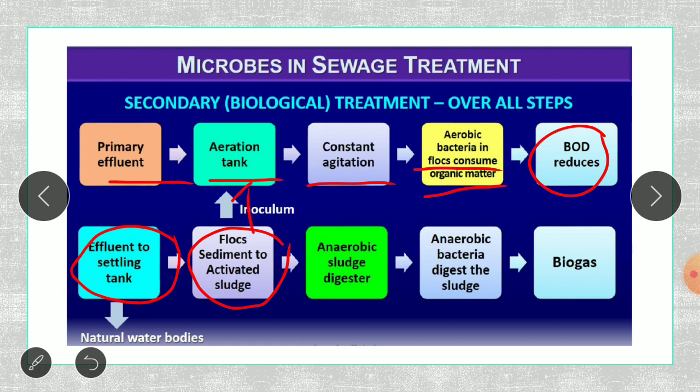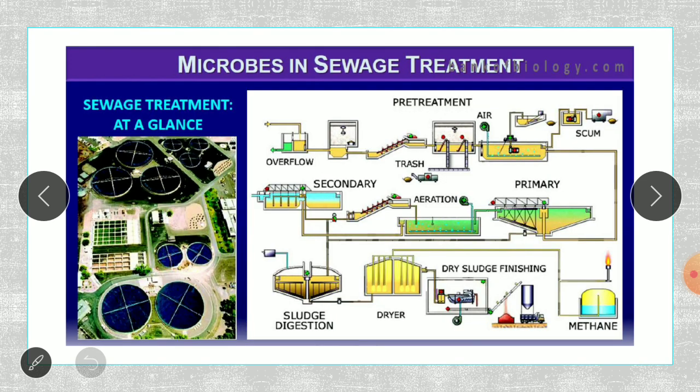Some of them are put back into the aeration tank for the next lot of the water, and the remaining is put into the anaerobic sludge digesters, wherein some of the anaerobic bacteria like the methanogenic bacteria produce the biogas like methane, hydrogen sulfide and carbon dioxide, which is going to be used for the cooking and lighting purpose. So that is about the microbes in the sewage treatment plant.